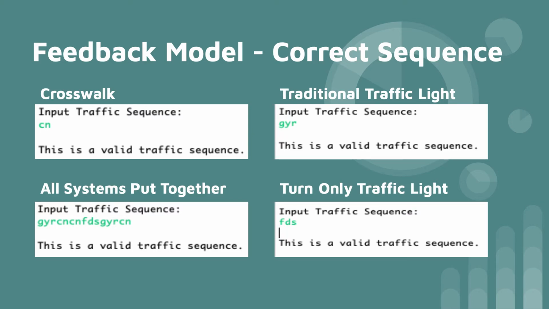The DFA can also evaluate the subsystems sequenced in with one another and support multiple loops in the same string iteration. This is important because it enables the DFA to be scalable. So if somebody wants to evaluate an intersection that does not have a turn-only signal, but has a traffic light and a crosswalk, the DFA can still evaluate the sequence without any interruptions.